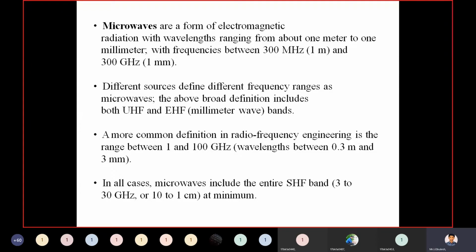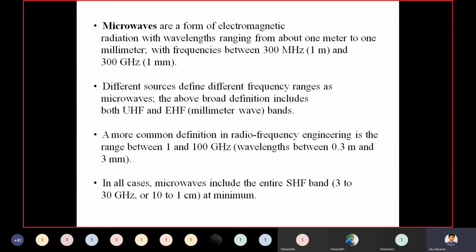Let us assume you have a microwave signal. If you want to represent it in terms of wavelength, that is between 0.3 meter to 3 millimeter.